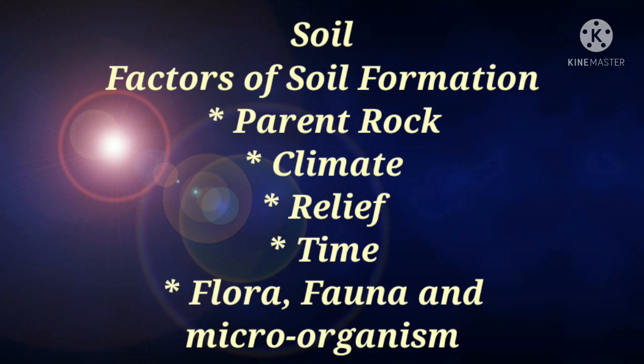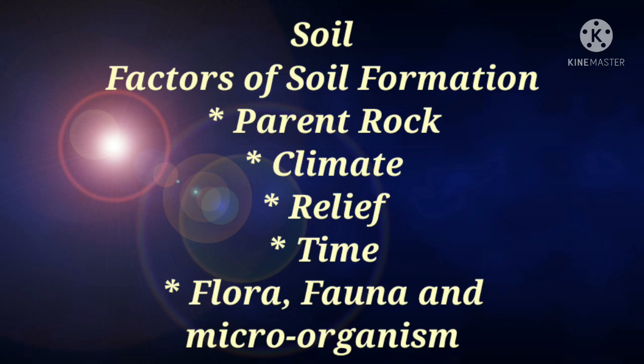Next we have flora, fauna and microorganisms. Flora means plants, fauna means animals. So flora, fauna and microorganisms affect the rate of humus formation. So parent rock, climate, relief, time and flora, fauna and microorganisms are the factors of soil formation.